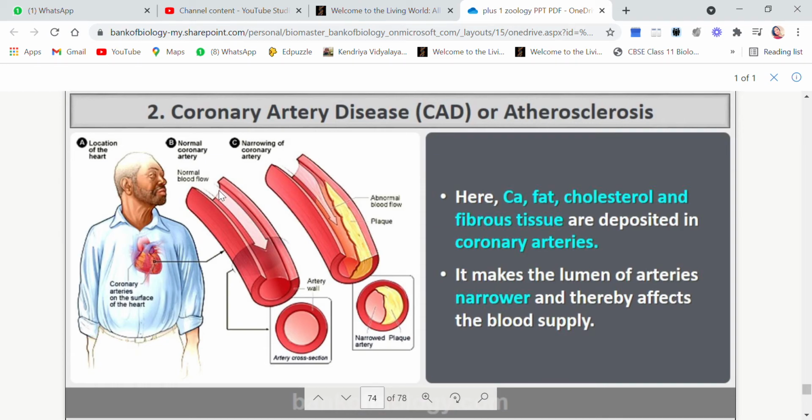But if this passage is blocked by things like calcium, fat, cholesterol or some kind of fibrous tissue, what will happen? The passage for the blood will be narrower, and because of that the pressure is increased, and this is how the person suffers from various problems. It makes the lumen of arteries narrower and thereby affects the blood supply.